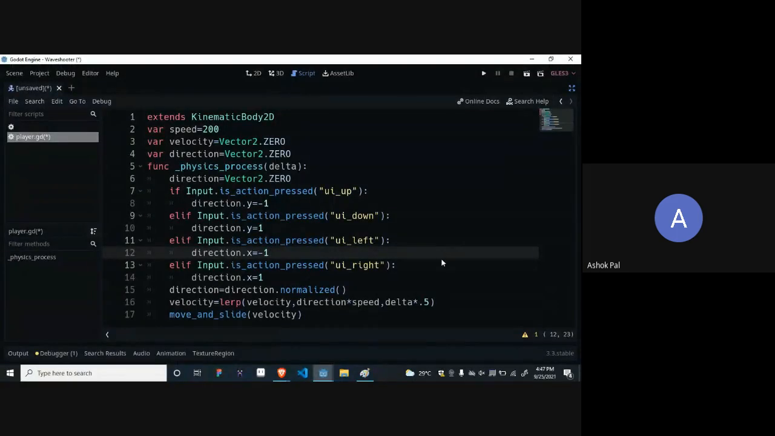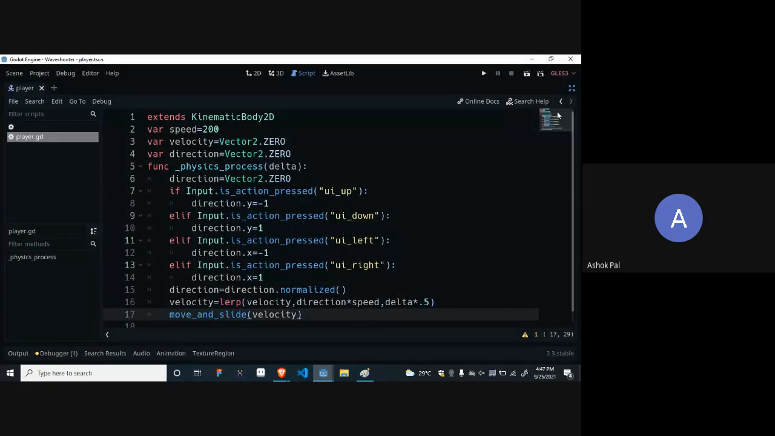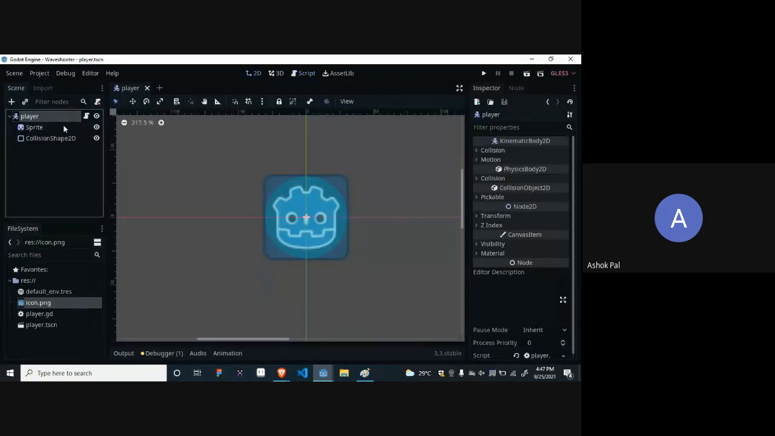Okay, let's continue. So I have written move and slide. Move and slide is nothing but a function provided by kinematic body to us so that we can use it to keep our movement in sync with the collisions. So let's save this. It will ask to save it as player. Yes, we want to save it as player. Our player scene has been saved.